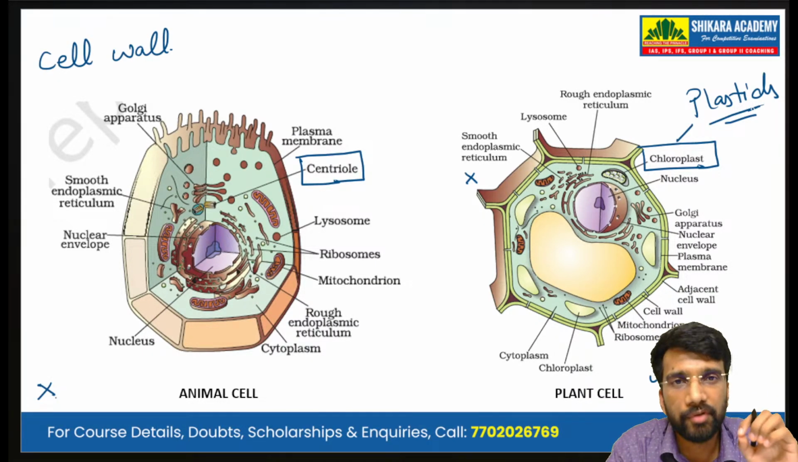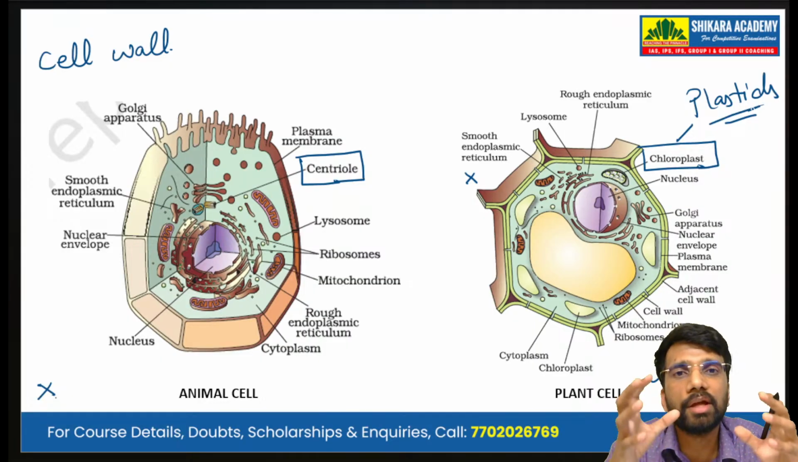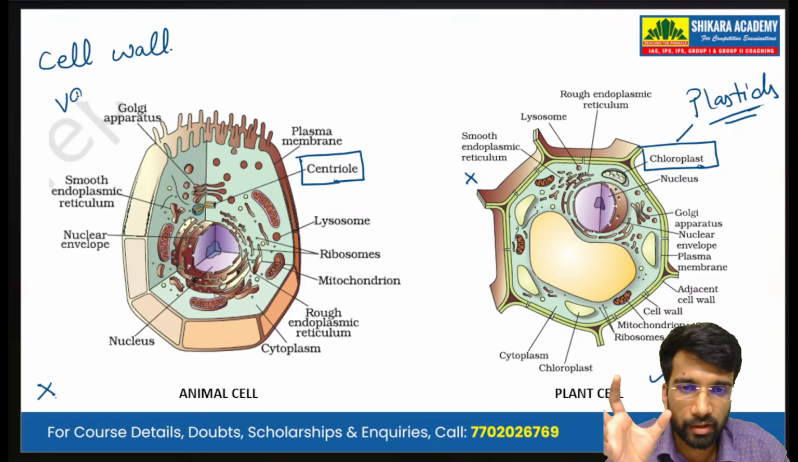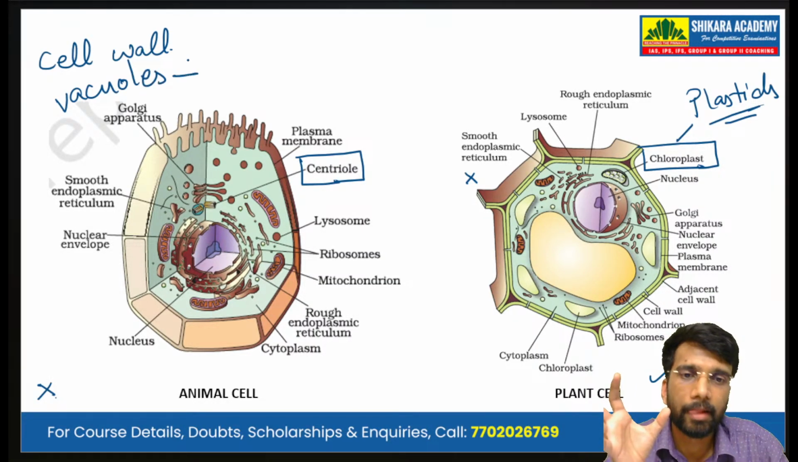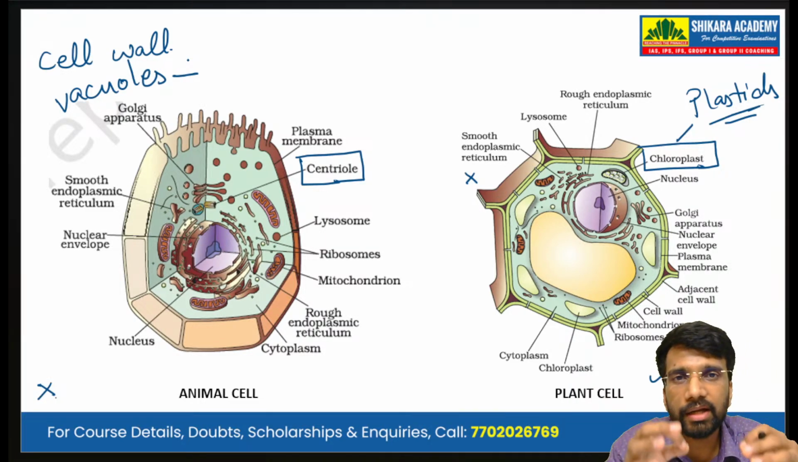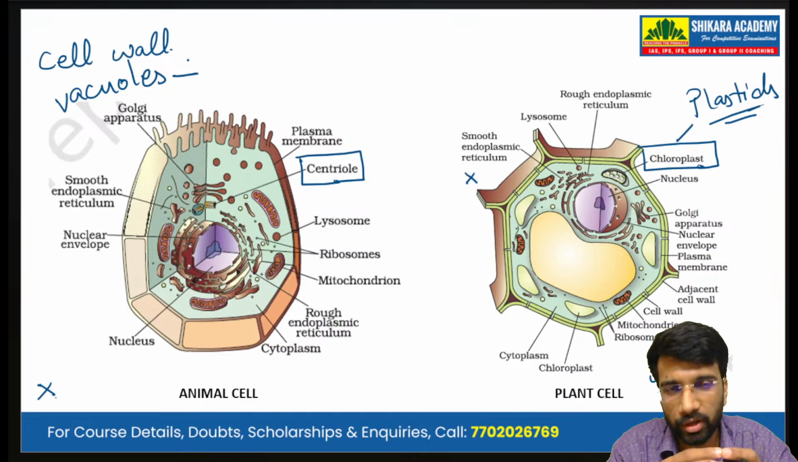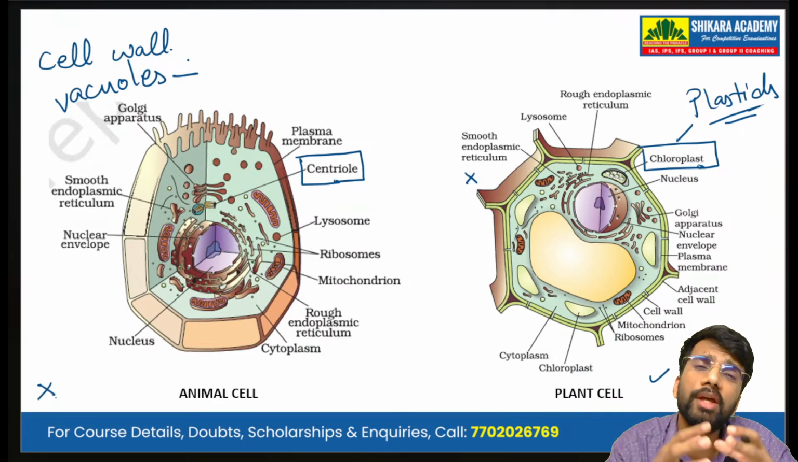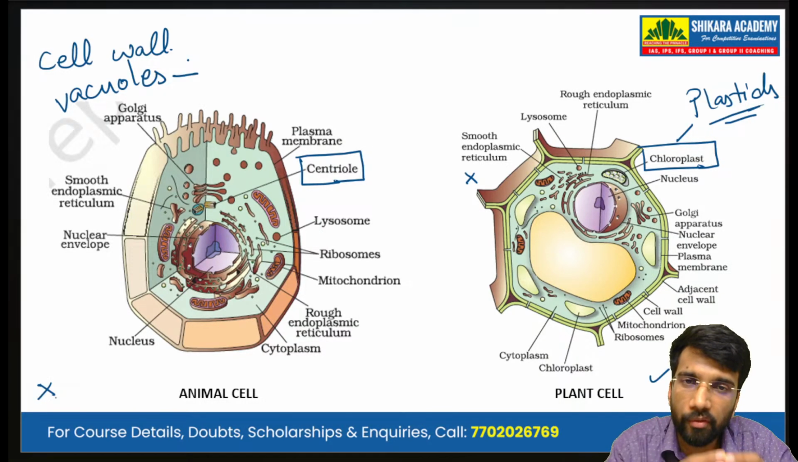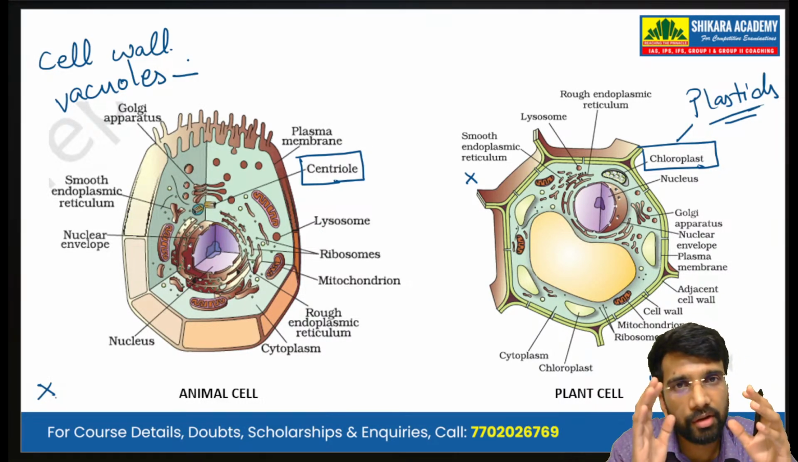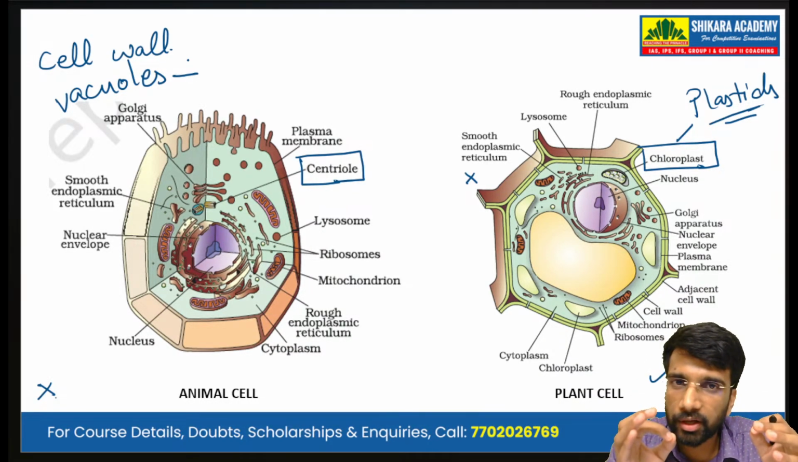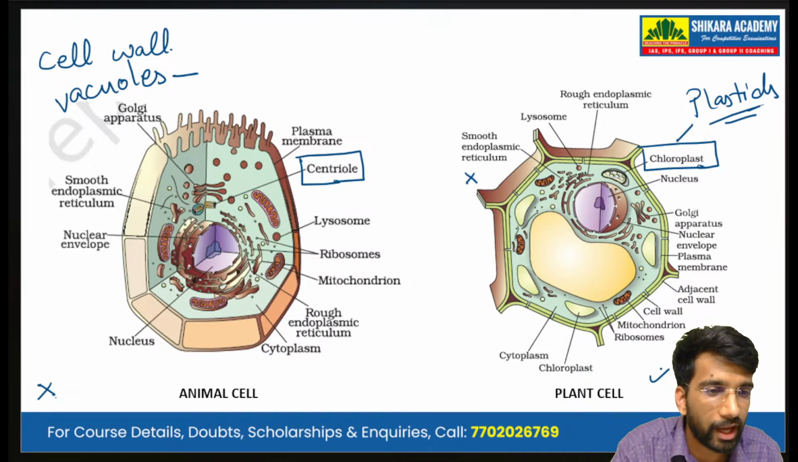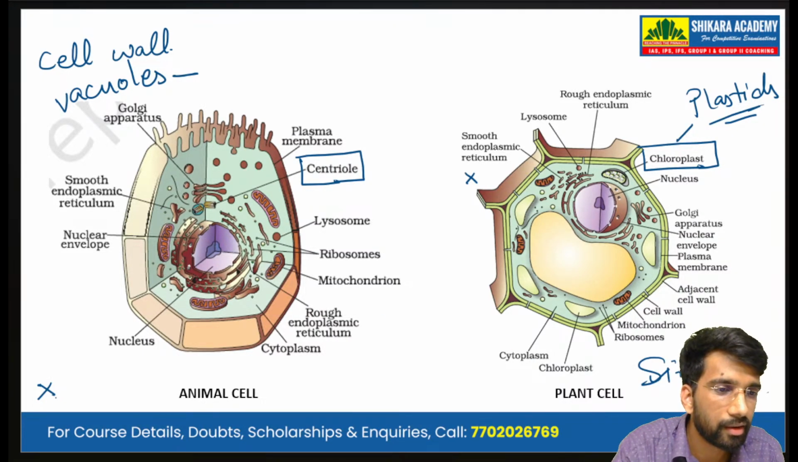In the animal cell, we have small and several vacuoles. Vacuoles are the cell organelles involved in storage: storage of waste materials, and also storage of the useful materials that are synthesized by the cell. In the animal cell, we have small multiple vacuoles, but in the plant cell, we have a single large vacuole.